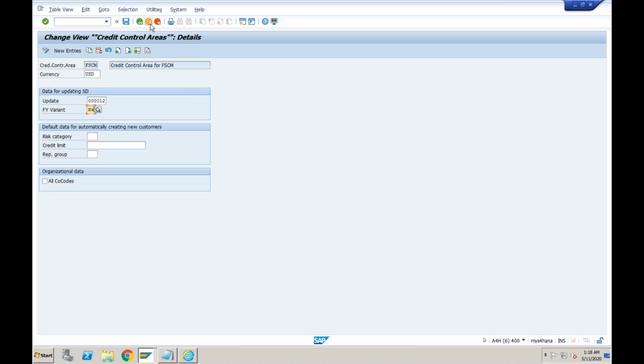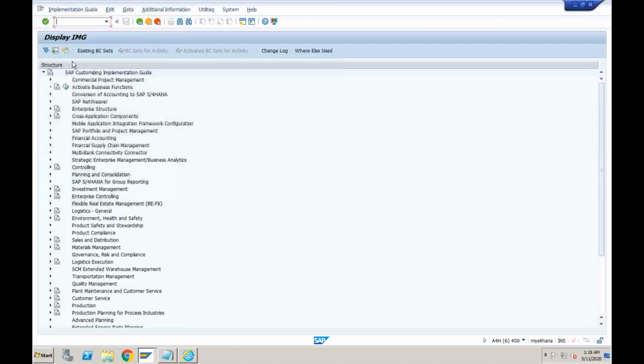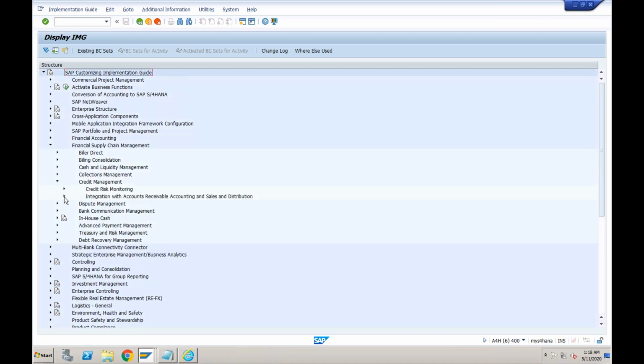Thank you. I have one query. Earlier in credit management, first we needed to activate some BAdIs or BAPIs. So do we need to activate some BAdIs or BAPIs for the activation of credit management? No, Abhijit. The reason is earlier there was an option whether you want to use the SD AR credit management, but in S/4HANA, because there is no other option, by default the FSCM credit management is active.